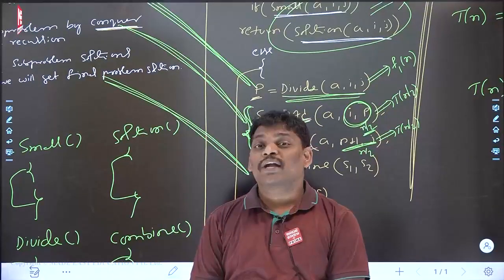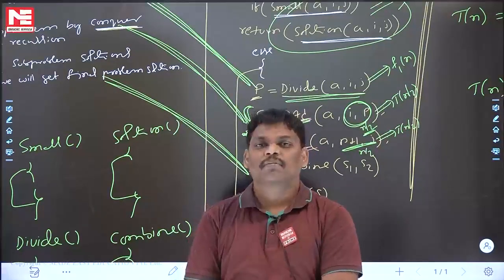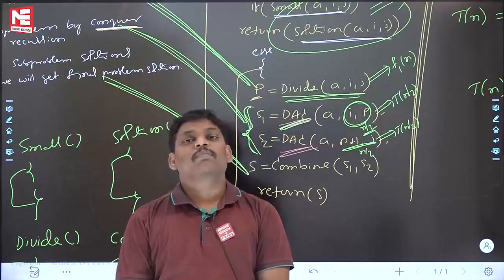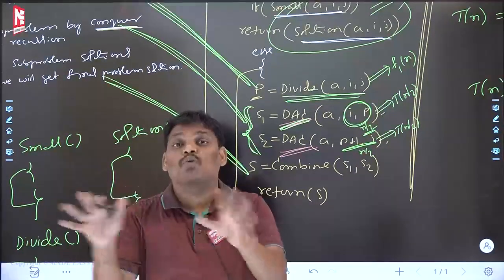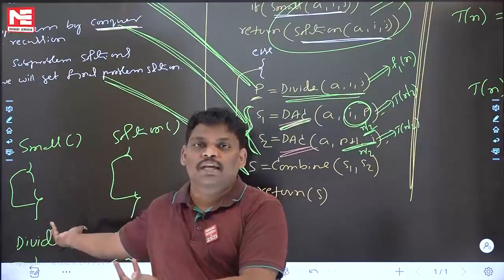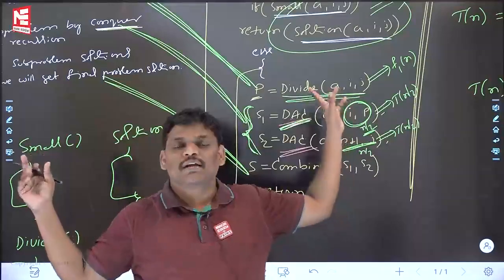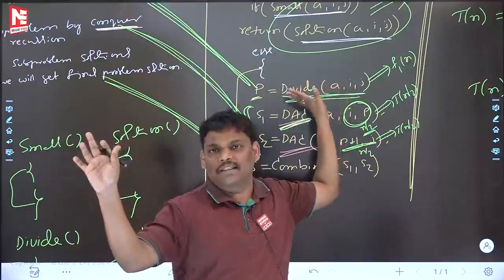Can you say what are the time boundaries of F1(n)? Minimum is 1, because constant time is the minimum. Maximum may be n power n, maybe n factorial, depending upon what code is there. Because it is an abstract algorithm, if I look for the divide code, it is not there. So let's give some name: divide time complexity F1(n). It may be constant, it may be log n, something like that.